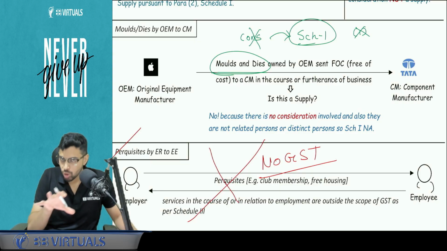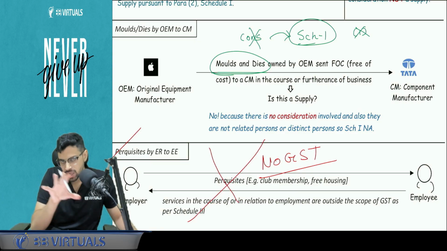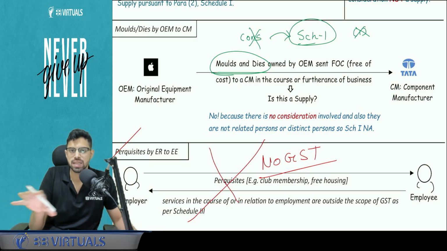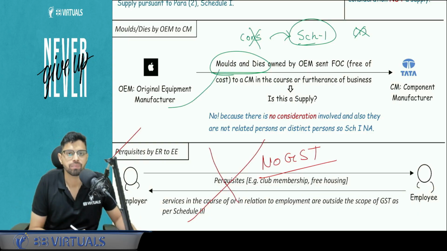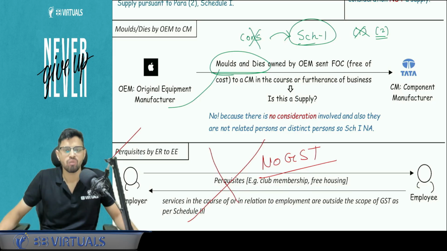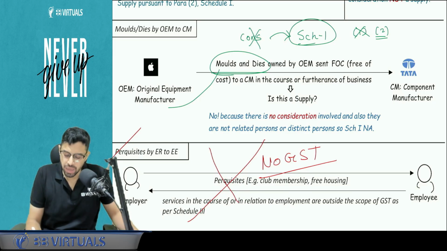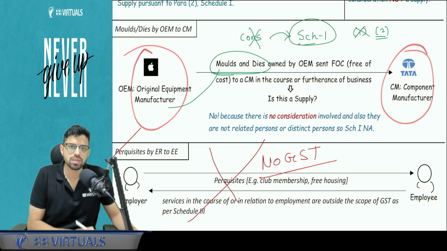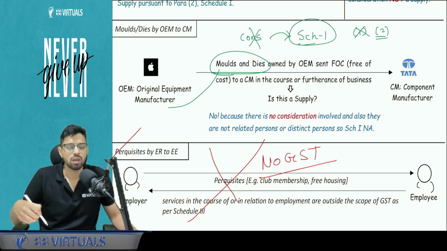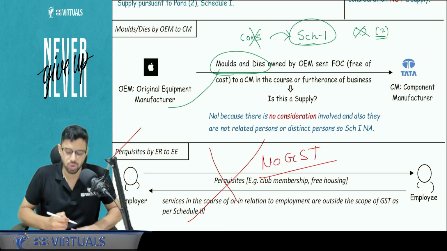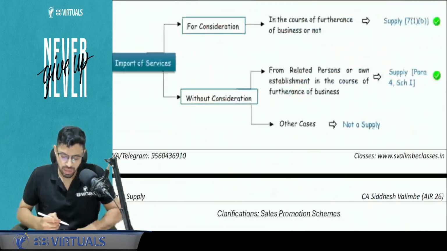Why? Because once the contract is done, component manufacturer, whatever I have made a contract with the CM, let's say it is of 2 years. If it is done, molds or dies will return to me. So paragraph 1 does not apply. Does paragraph number 2 apply? No. Why? Because they are not related persons and they are not distinct persons. Paragraph number 3 is between principal and agent. This is not my agent. Will paragraph number 4 apply? No, it is not an import of service case. Is this clear? Come on.